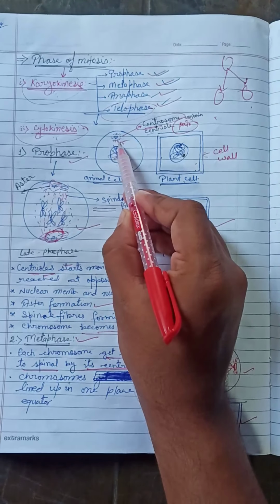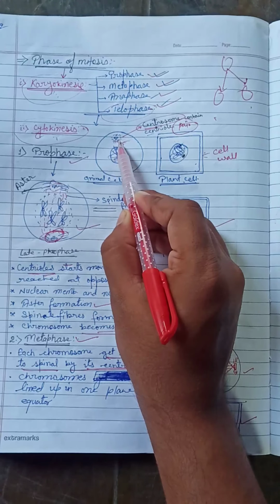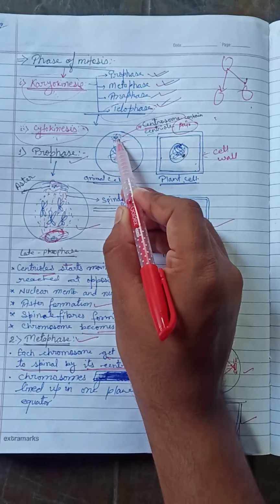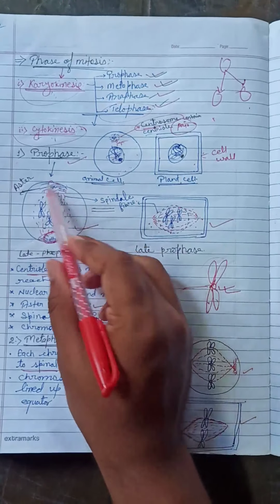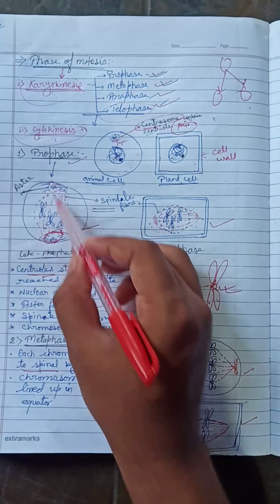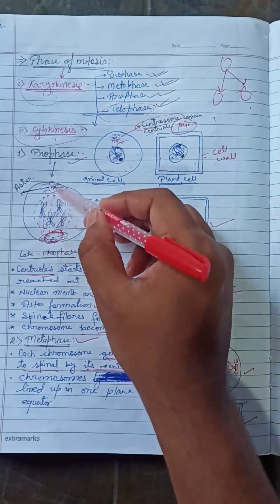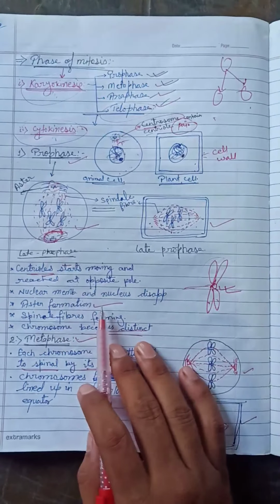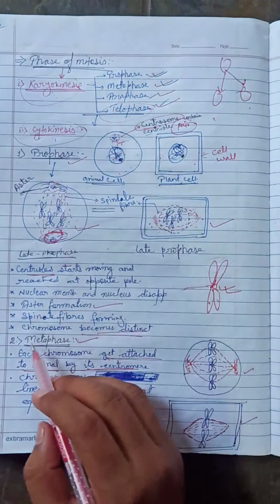You can see here that the pair of centrioles are arranged at the point. This is the figure of interphase, whereas this is the phase of prophase. You can see here the pair of centrioles go and lie at the opposite poles of the cell, and it forms the spindle.